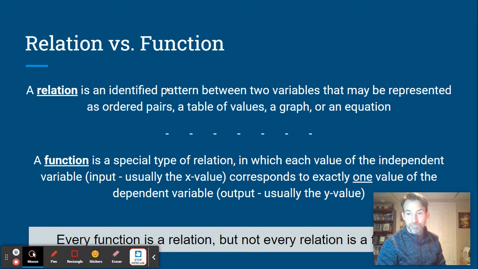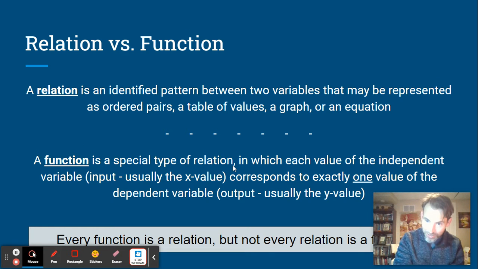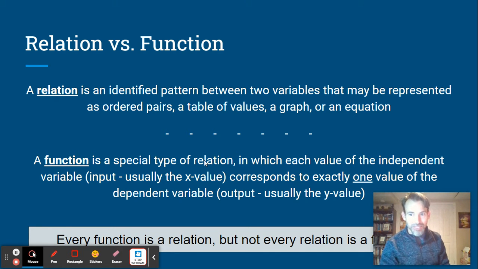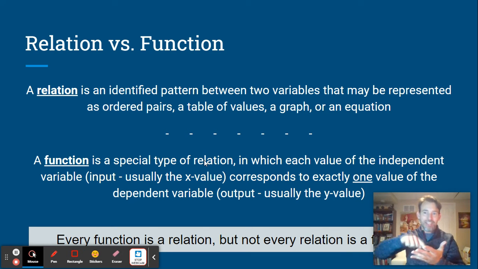Or number of hours traveled and how far you've gone. We'd have number of hours traveled along our x, how far you've gone on our y. There's a relationship between these things. Now relations, just any identified pattern is a relation. Functions are special. Why, Mr. Jennings? Okay, for any one x value, there can be only one y value. So what that means is each input has to be unique. There's one output that each input will give you.